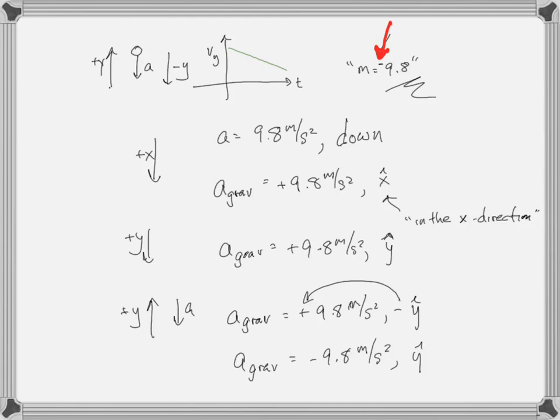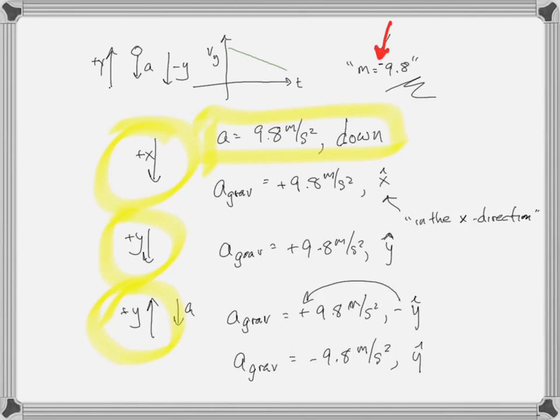So if you learned in high school that the gravitational acceleration was minus 9.8 meters per second squared without a doubt, then you also learned that was when you always defined upward as a positive direction, which is absolutely not necessary. You can define any direction you want as a positive direction. So what you need to know is that the acceleration due to gravity is 9.8 meters per second squared in the downward direction.